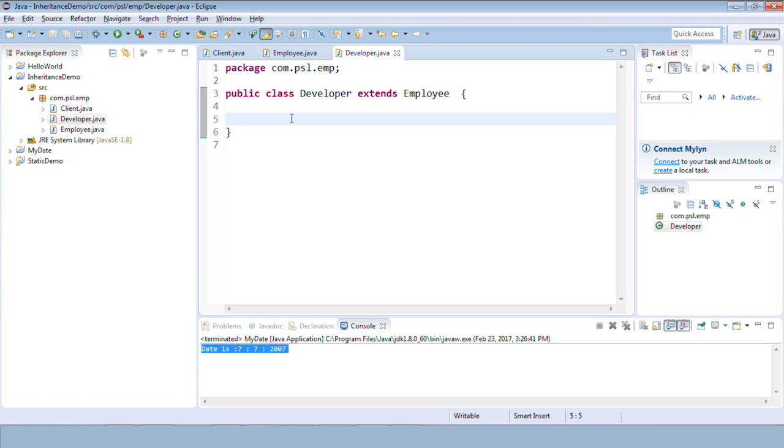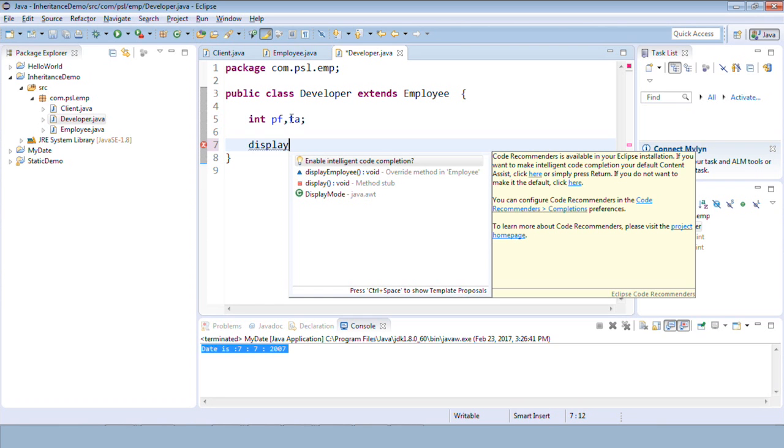So developer may get a PF additionally. Yes, he may get a traveling allowance, PF and TA, right? Let's put only these two variables as of now, and I'll write down the method again, say display developer, to display the details of the developer.